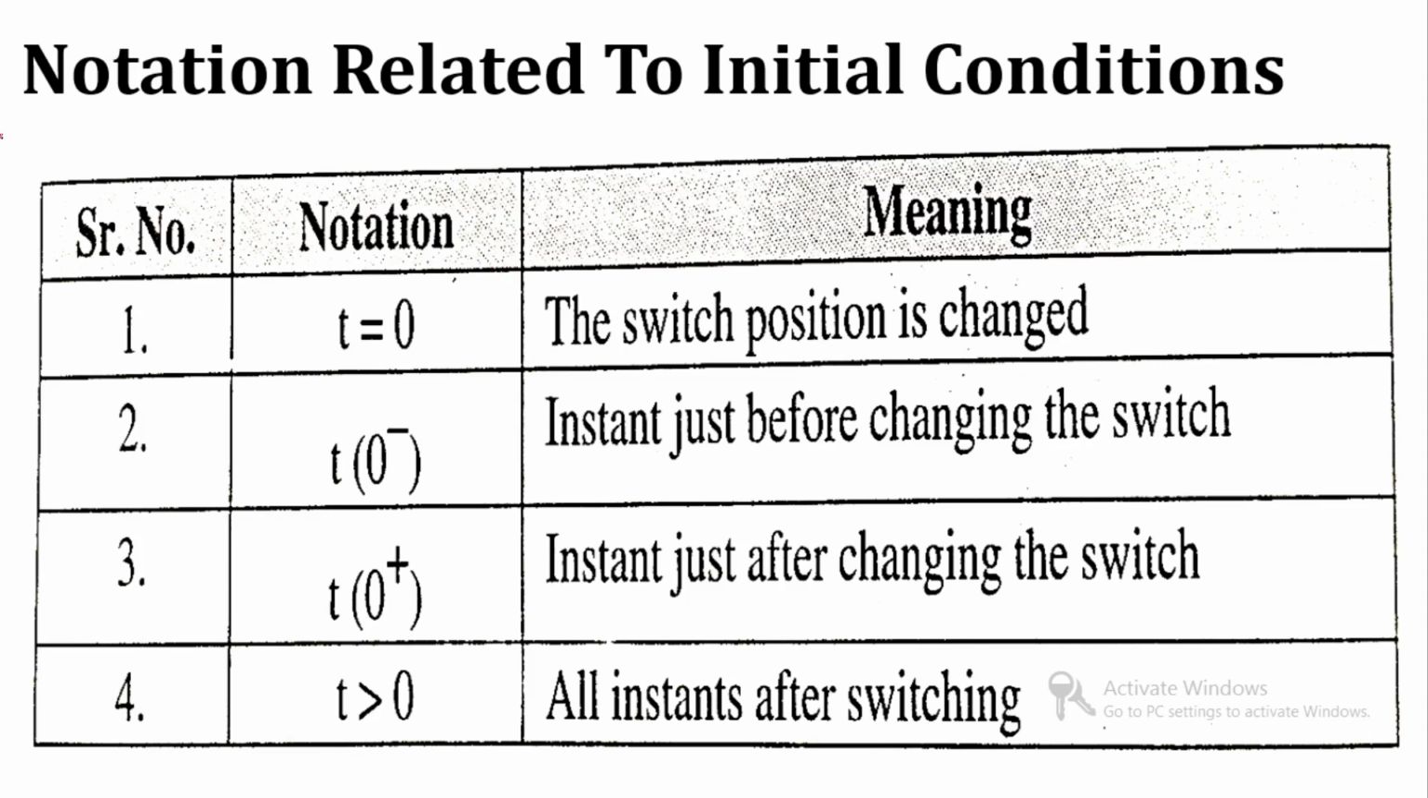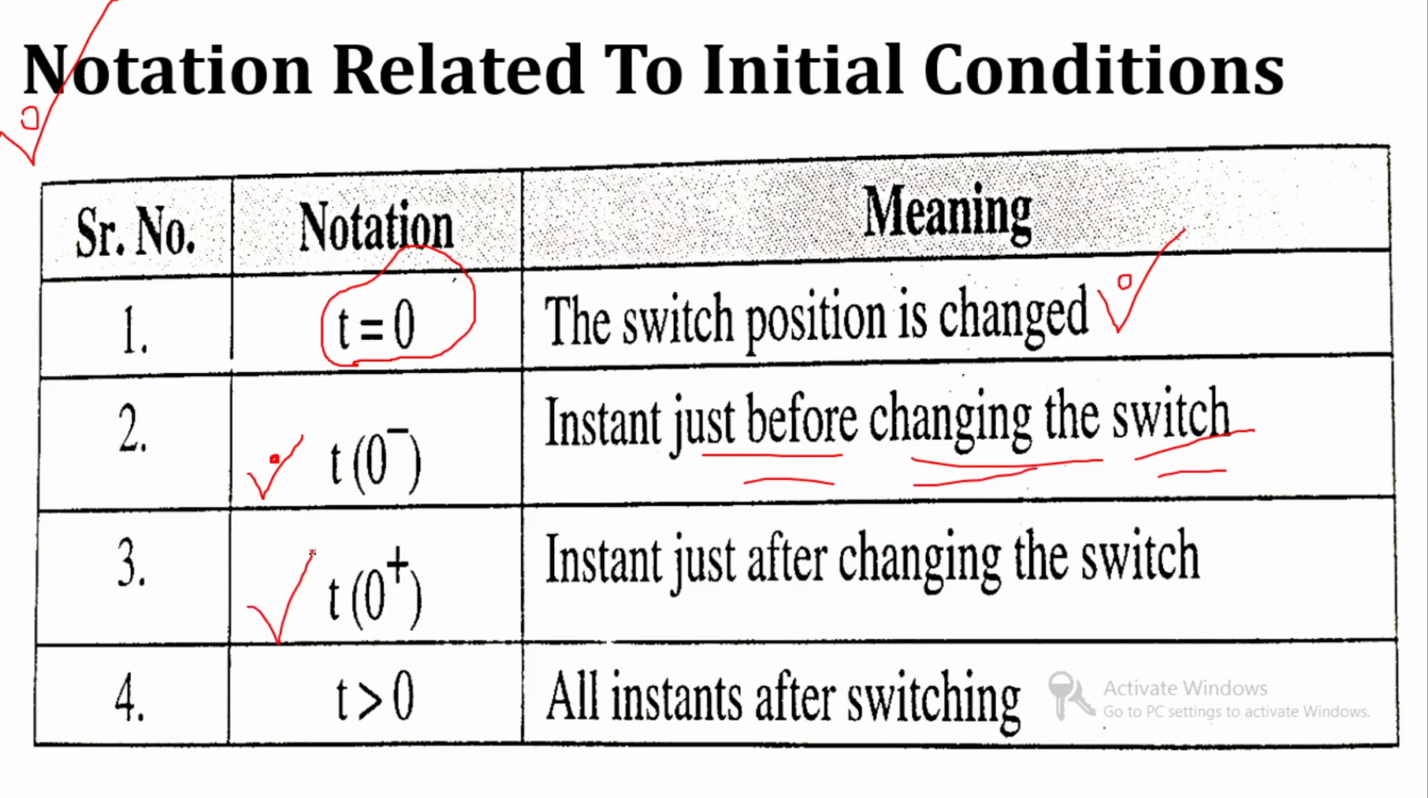Now, consider the notation related to initial condition. Whenever you see the notation t equal to 0, it means that the switch position is changed. t equal to 0 minus is just before changing the switch, that means past time, before the switch is closed.